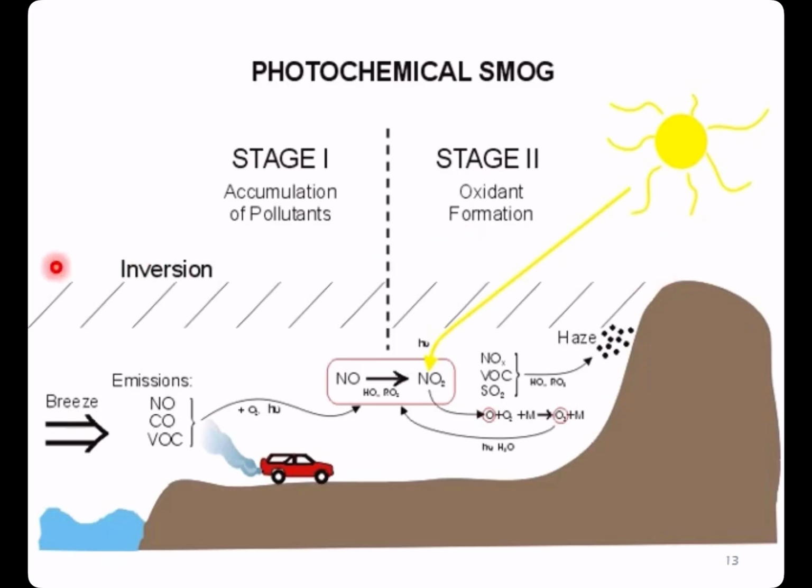Basically, you have an inversion here, meaning the warm air is on the top, serving as a lid, and the cold air is on the ground. So the polluted air is trapped on the ground.